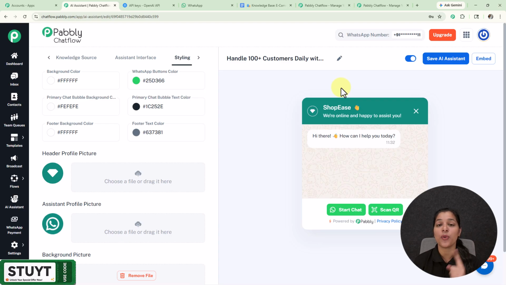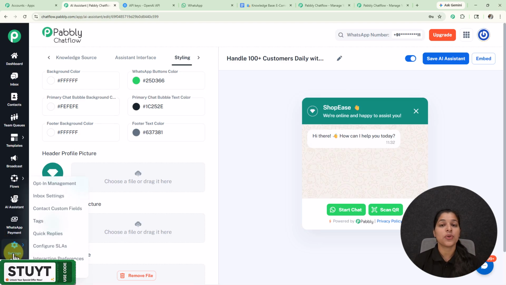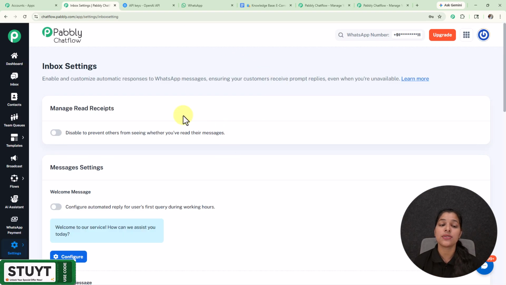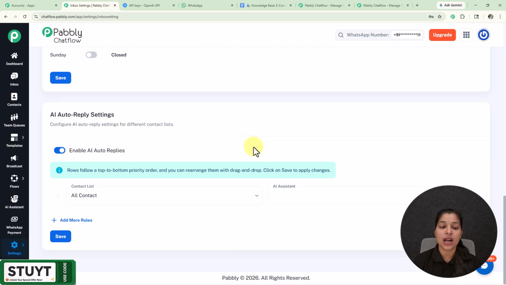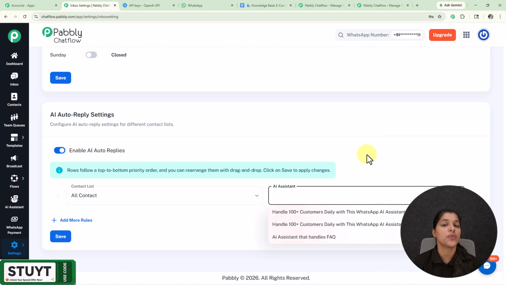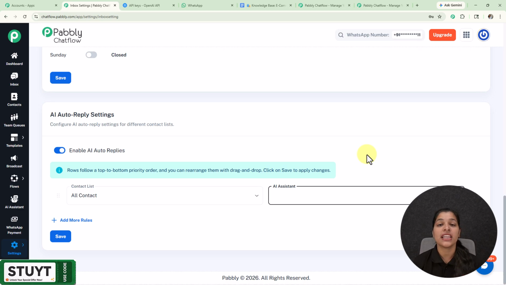Now let me show you one more important task, that is enabling AI Assistant for all your contacts or a particular contact list. So for that you just have to go towards the settings, where you will see this option of inbox settings which you have to select, and here I have landed on this page where you just have to scroll down, and at last we are getting this option for enable AI auto replies which you have to keep enabled. From this field of contact list you can select all your contacts or a particular contact list for which you want to enable this AI Assistant, and from this field of AI Assistant you can select the AI Assistant which you want to enable. So this is the simple process for enabling AI Assistant for all your contacts or a particular contact list.